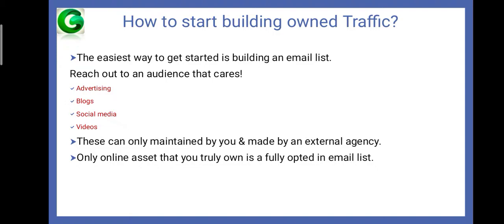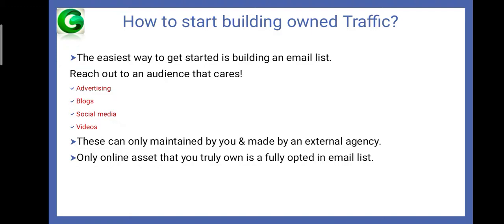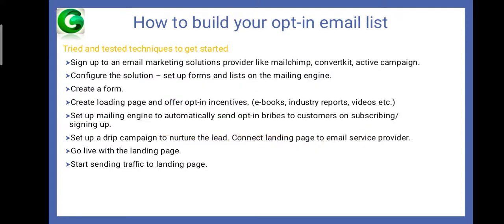But the only online asset that you truly own is a fully opted-in email list. This is the most important point I told: the only online asset that you truly own is a fully opted-in email list. What does this mean? The best way to get success in your business is that you have to create an opted-in email list also.